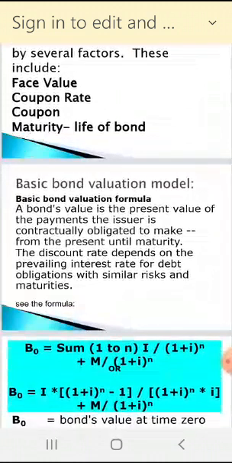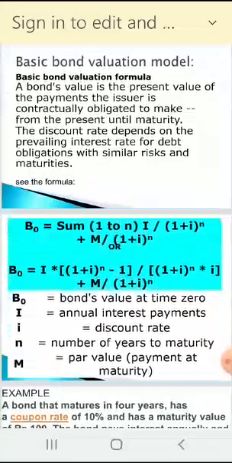Basic bond valuation model. We also discussed the formula, please see it again. B0, here we may also write V0, means the value of the bond, the bond's value at time 0. The sum of 10 years, n years, maybe 7 years, 8 years, 1 to n. It's a sum from 1 to n